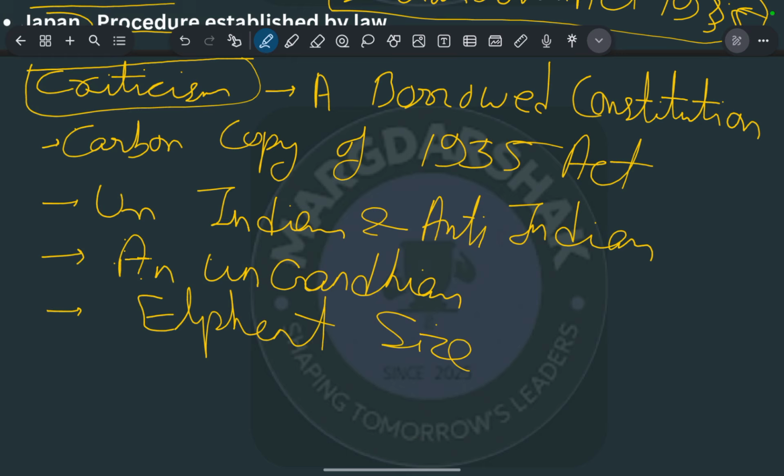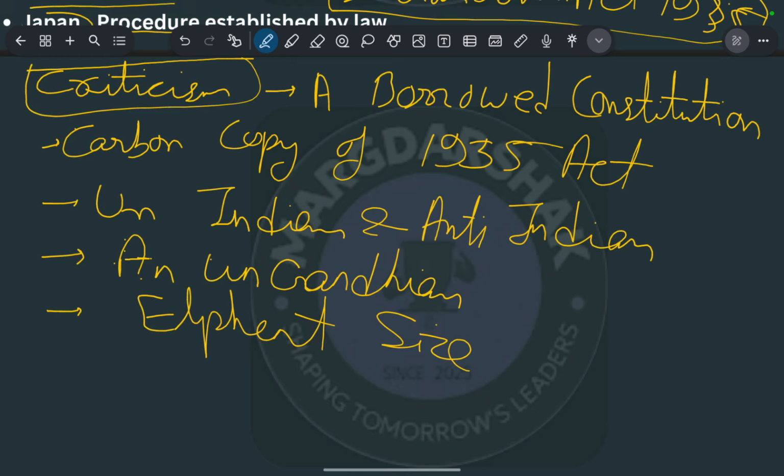So the constitution makers argued that India's diversity is very high, and to bring this diversity into one place, to address everyone's issues and everyone's rights, we have to make the constitution elephantine, to give place for everyone, to specifically mention everything for everyone. We have to make our constitution elephant size or bulky.